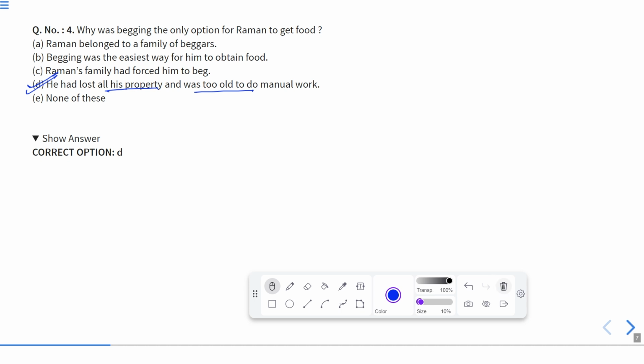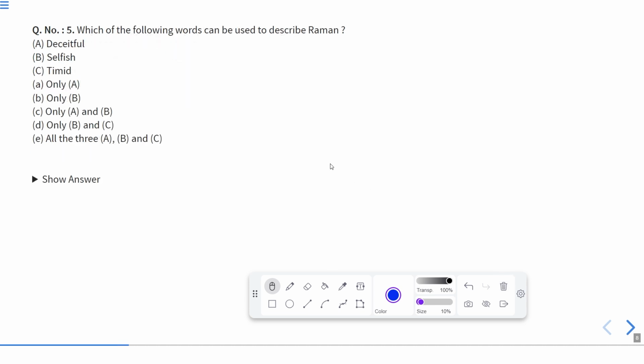Okay, now let us move to question number 5. Which of the following words can be used to describe Raman? Deceitful, selfish, timid. Timid means shy. Selfish means one who thinks of himself only or himself first. Deceitful means cheater. Obviously, he cheated the queen. He cheated his family. In fact, he cheated the entire world because he showed them the sorrowful face day by day.